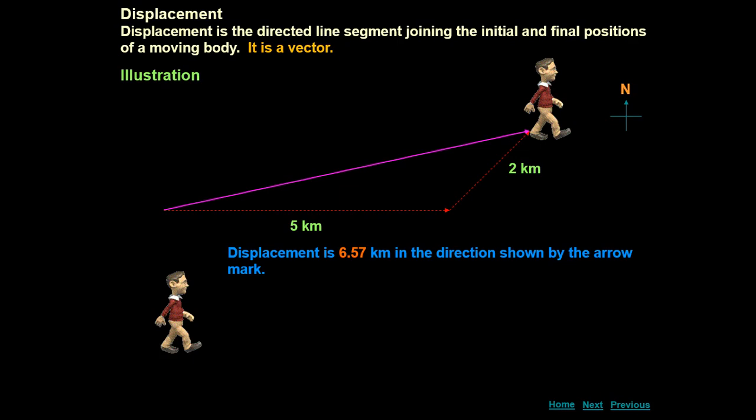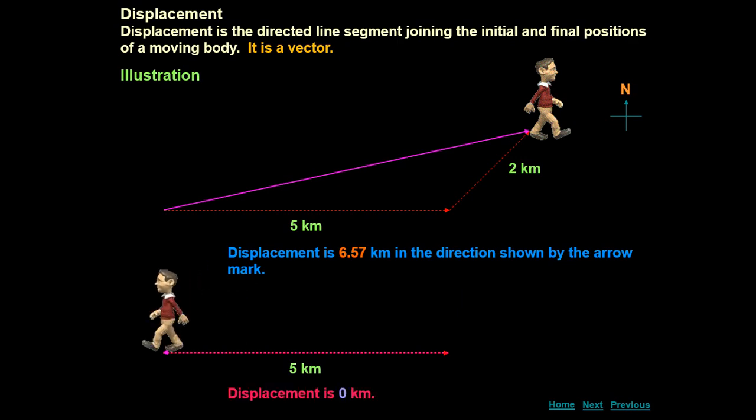Now in the second case, the person moves 5 kilometers, and again goes back to its initial position. So here obviously the displacement is 0, because there is no distance between the initial and final positions. The person has come back to the same position where the person was initially. The initial and final positions of the person are the same. So if you join the initial and final positions with a straight line, both positions are the same, so obviously the displacement would be 0.